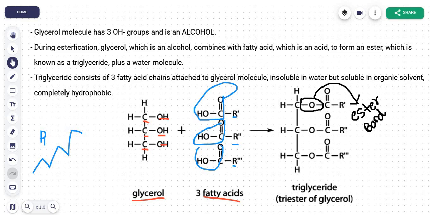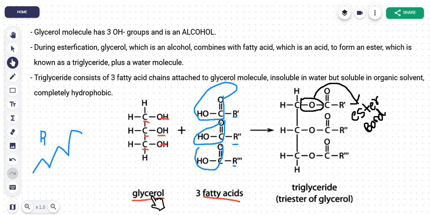Okay, right. So during esterification, the glycerol, which is an alcohol, combines with the fatty acid, which is an acid. This glycerol here is an alcohol, and this fatty acid is the acid, therefore giving rise to an esterification reaction to form an ester, which is known as the triglyceride, and a water molecule is also formed because this is a condensation reaction.